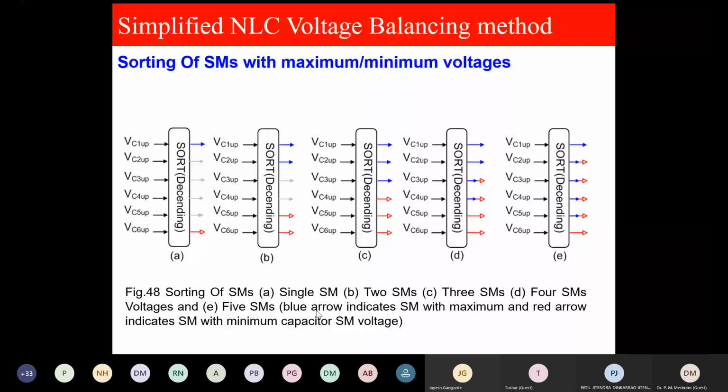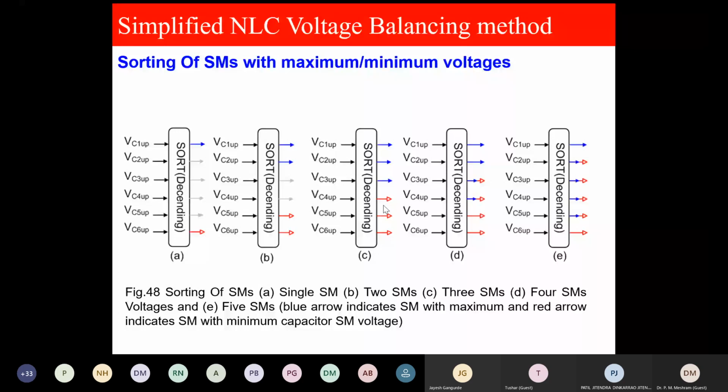Here I have sorted in descending order: for 1 I have chosen maximum and minimum, 2 maximum, 2 minimum, 3 maximum, 3 minimum, 4 maximum, 4 minimum, 5 minimum, 5 maximum.